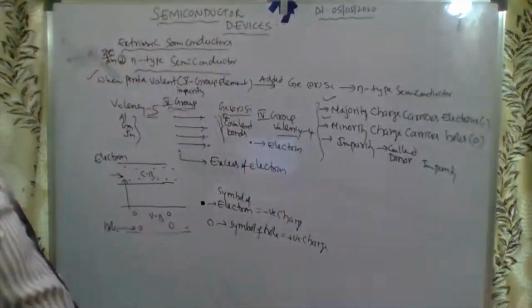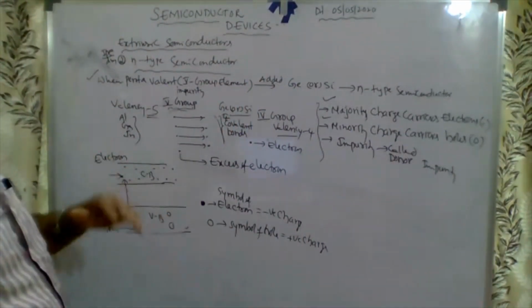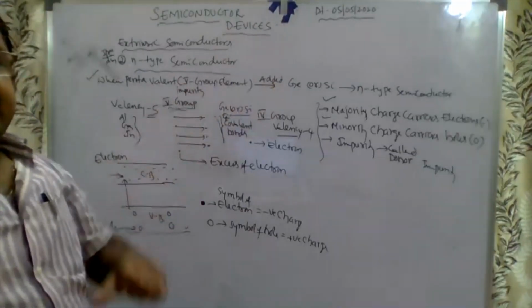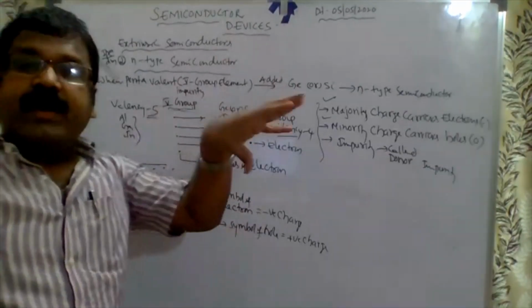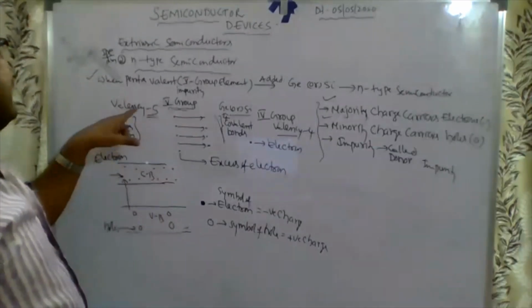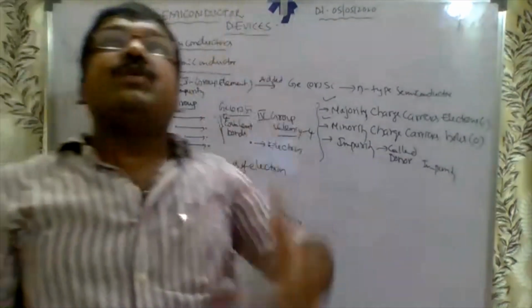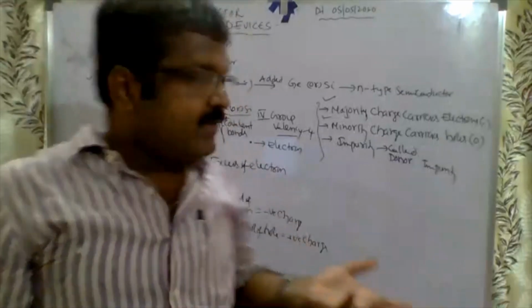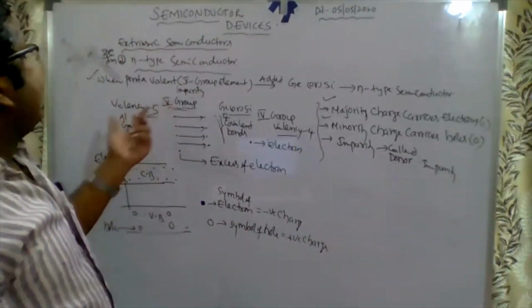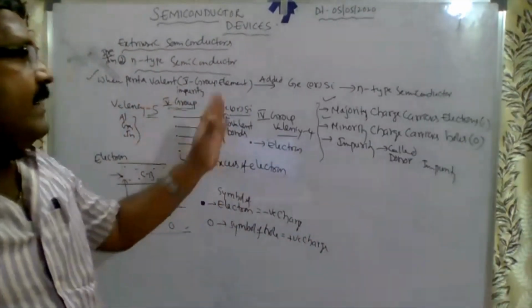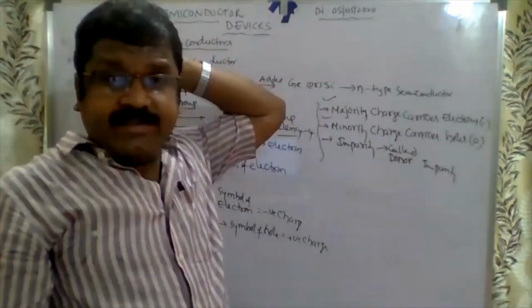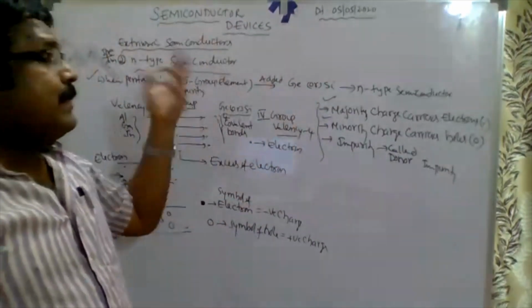Okay. So then, what will happen? After getting the N-type, what will happen inside? The pentavalent is a fifth group element, with valency 5, added to germanium or silicon. There is no change, just like before.